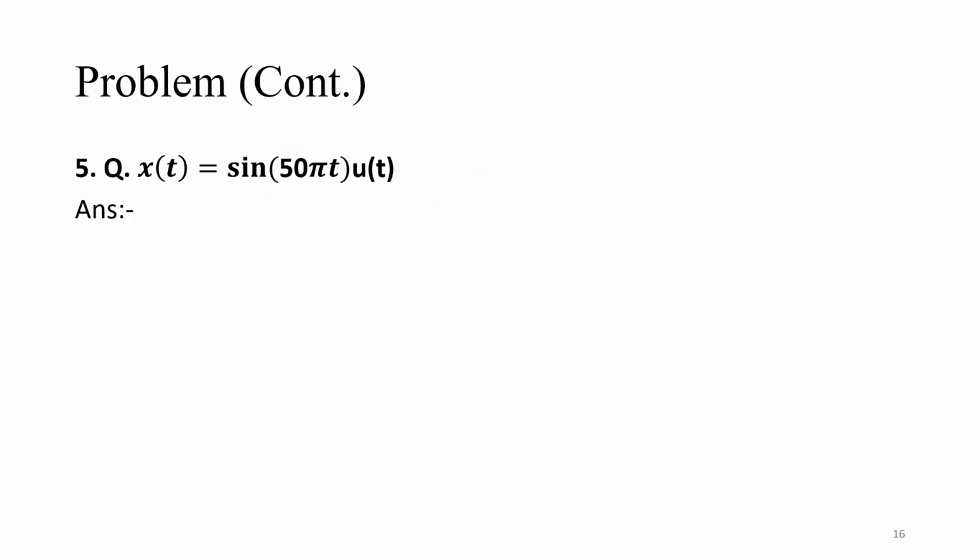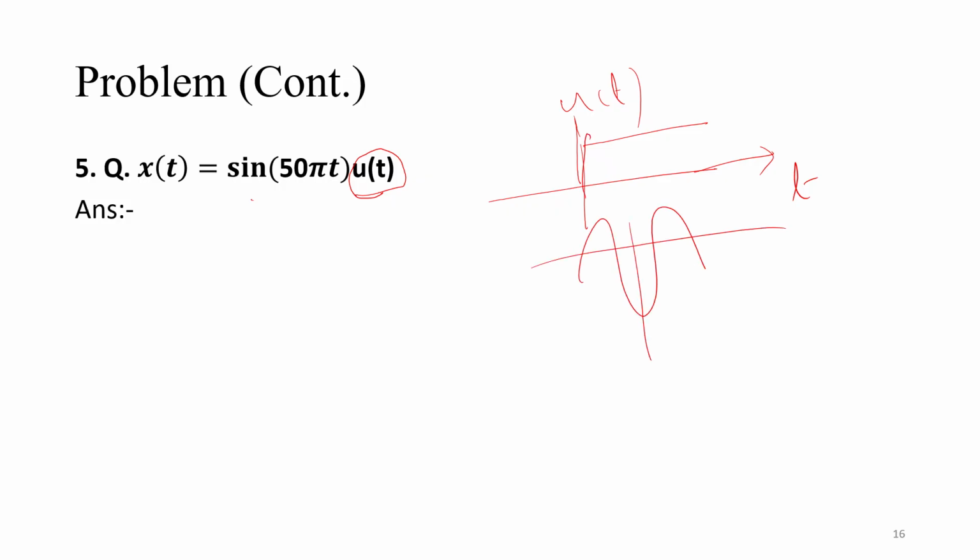Similarly, x of t is equal to sin 50 pi t times u of t. See, u of t is multiplied. What is u of t? U of t is equal to 1 for t greater than or equal to 0, 0 otherwise. If I multiply a sine wave with this, the negative part will not exist because it is 0.